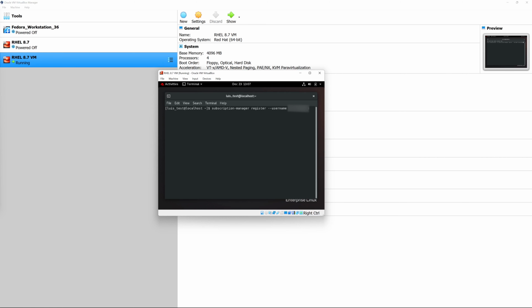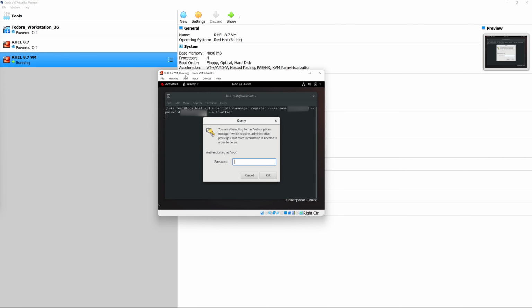So go ahead and type that next. Then after you type in your username, we're going to use dash-dash password, and then you're going to type in your password after that. And again, this is all going to be in plain text, so keep that in mind. After you're done typing in your password, give it a space and do dash-dash auto-attach.